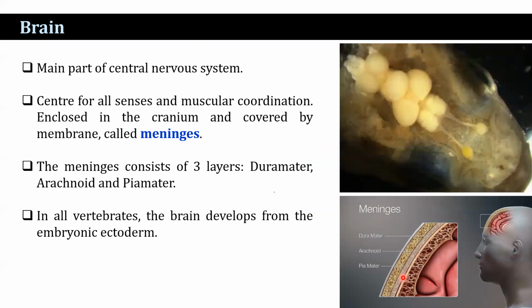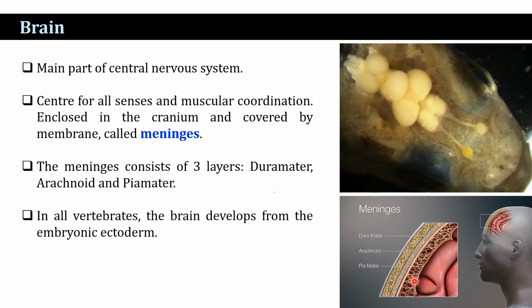The meninges consist of three layers. The outermost layer, known as the top layer, is the dura mater. The middle layer is known as the arachnoid, and the pia mater is the innermost layer, which contains the blood vessels. The meninges act as a protective covering.